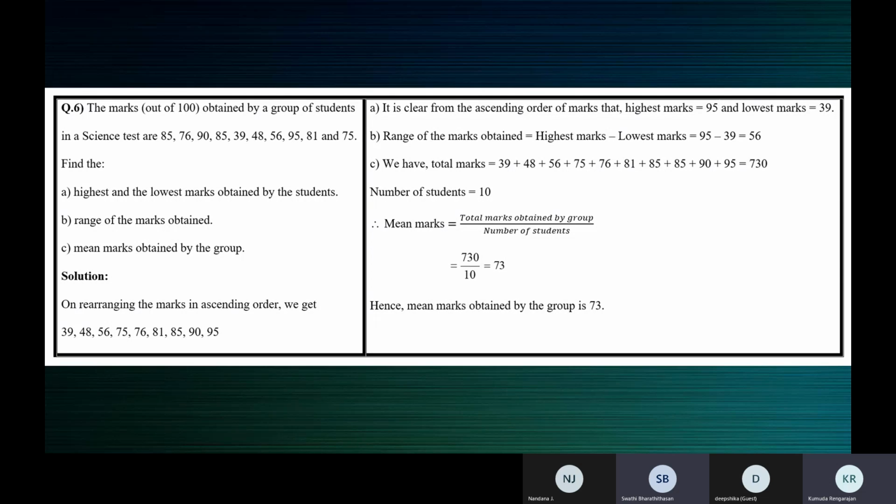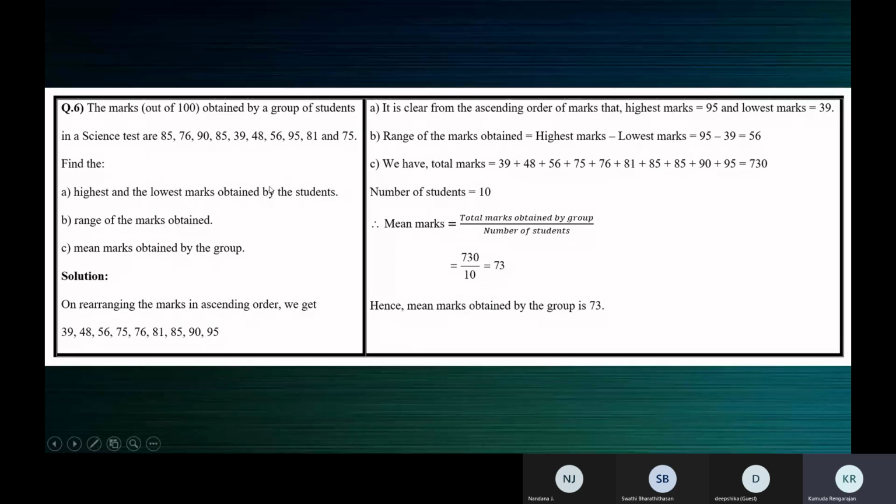Ma'am, if they ask for the median, we have to write the algorithm. It is not a choice, because that is the procedure. The procedure to find the median is to arrange the numbers in ascending or descending order. For me, it does not matter, since the order does not affect the answer.